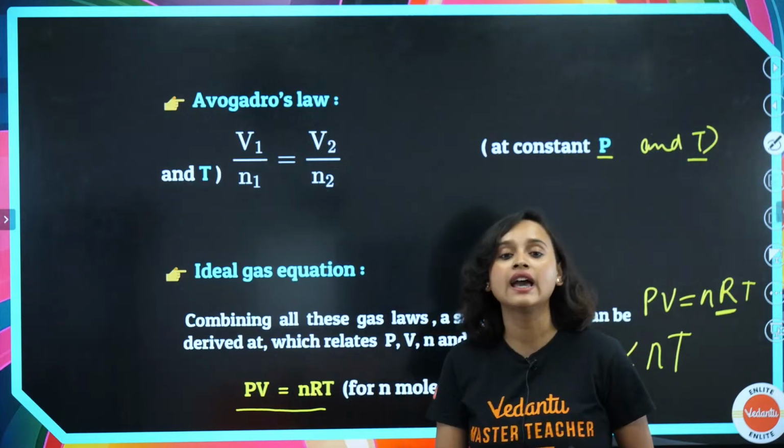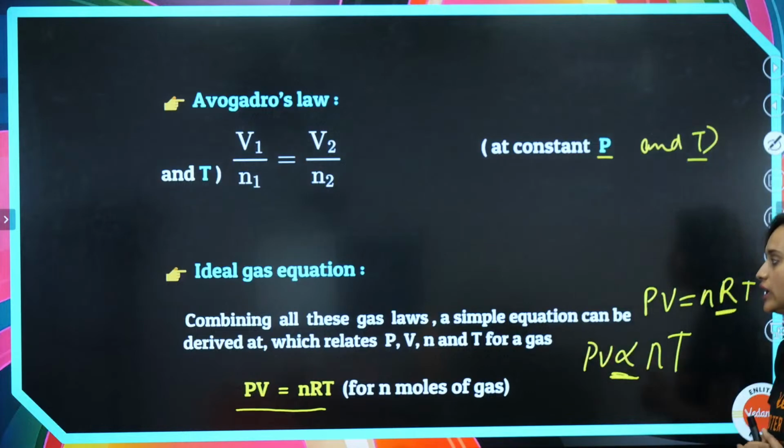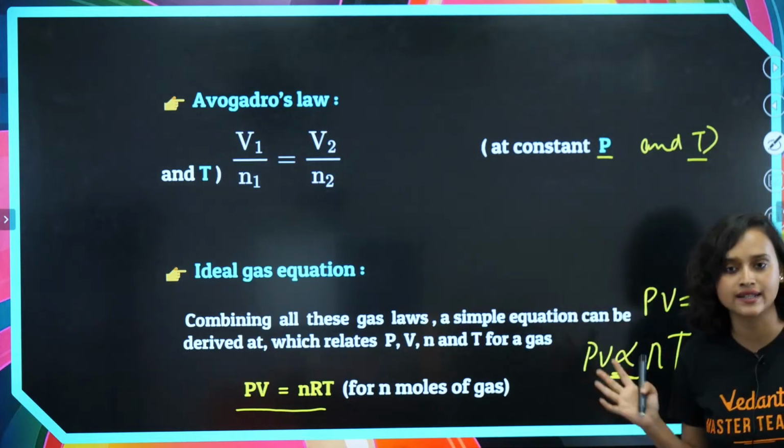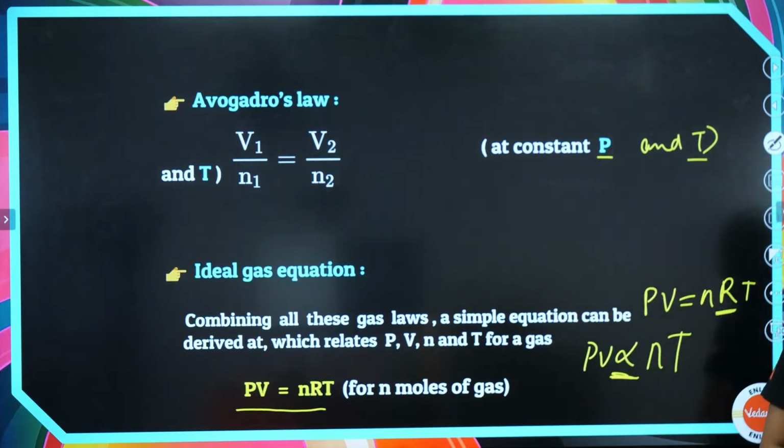So let's just read it. Combining all these gas laws, a simple equation can be derived which relates P, V, n and T for a gas. That is PV is equal to nRT.